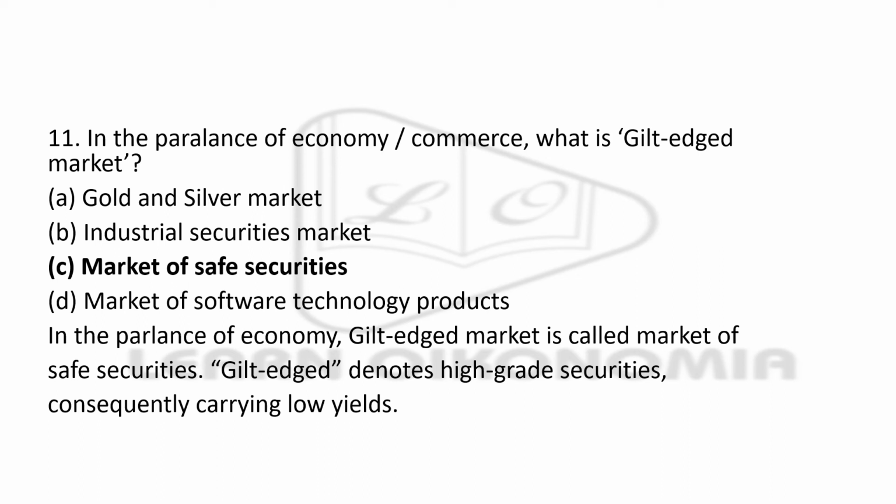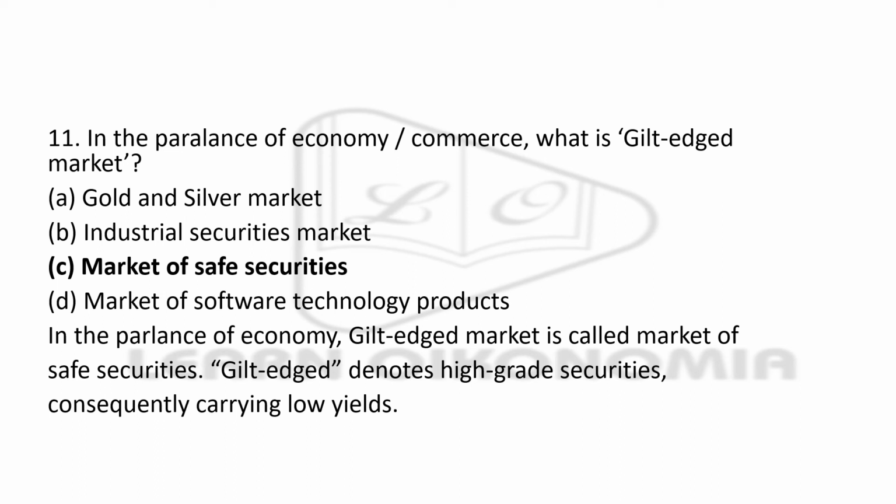The second option is industrial security market. Here also the risk can be high, because the securities of a particular industry would depend upon the market fluctuations, how the market is considering this industrial security.